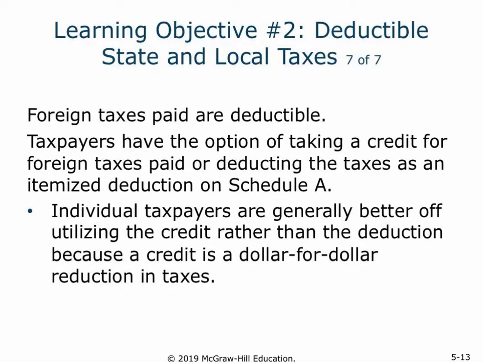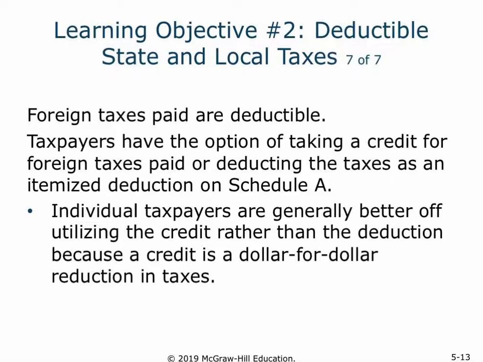And then foreign taxes are also deductible, where if earnings were generated outside of the United States, and then taxes were paid to the jurisdiction in which those earnings were made, there's going to be some offset for the taxes paid, either a credit or a deduction.